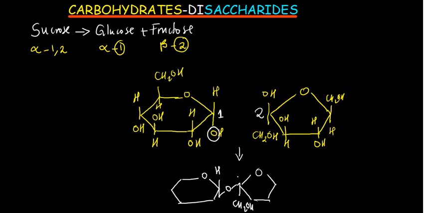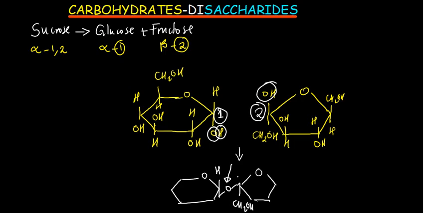So this is how the compound is formed. This one is gone with one hydrogen here. Only the oxygen that has remained is this oxygen, which we call the oxygen bridge, that connects the glucose and the fructose, forming what? Forming sucrose. Because the bond is formed between carbon number 1 and carbon number 2.